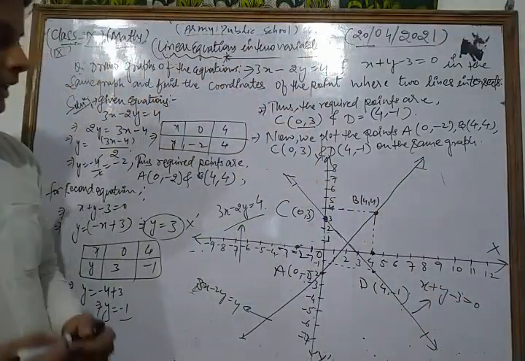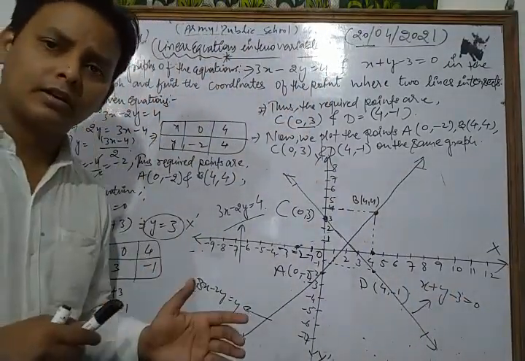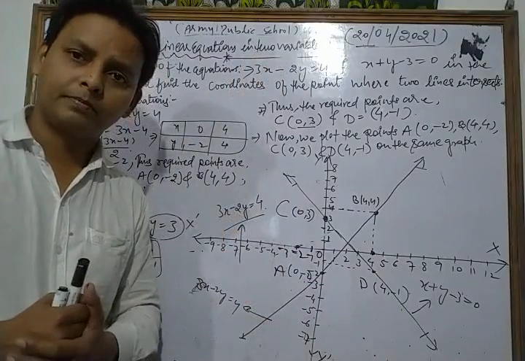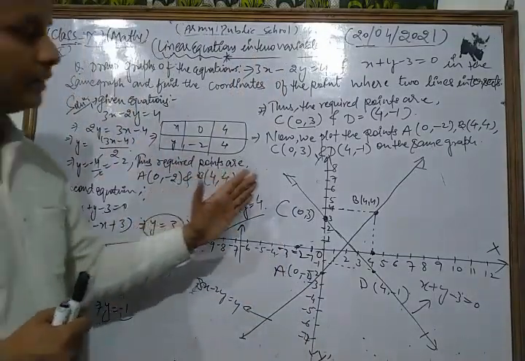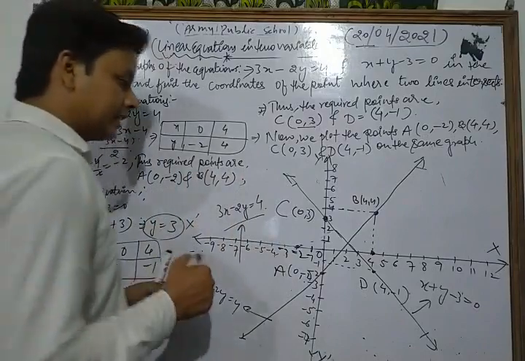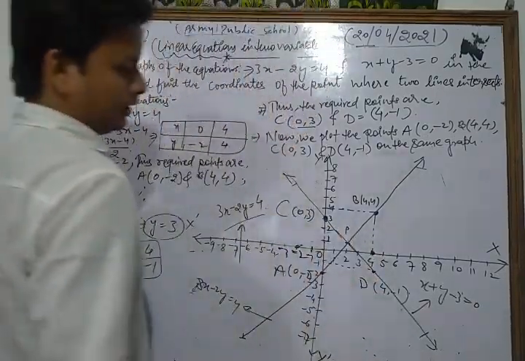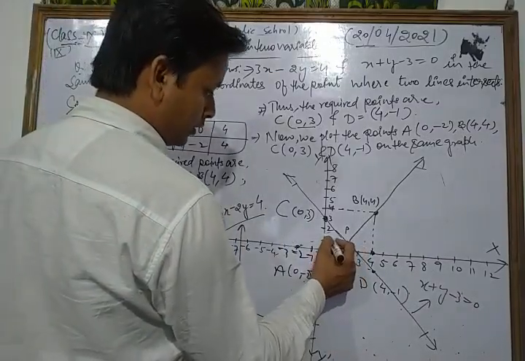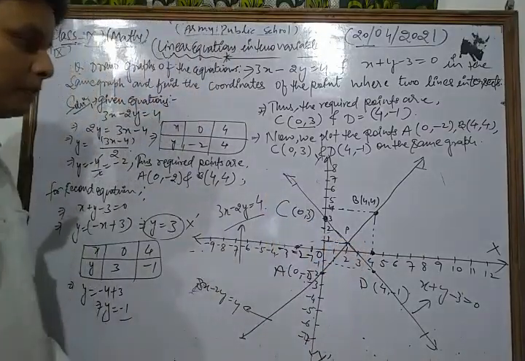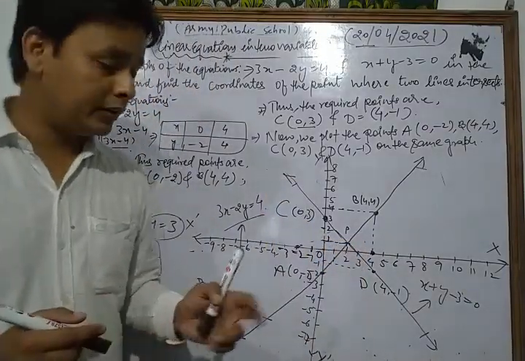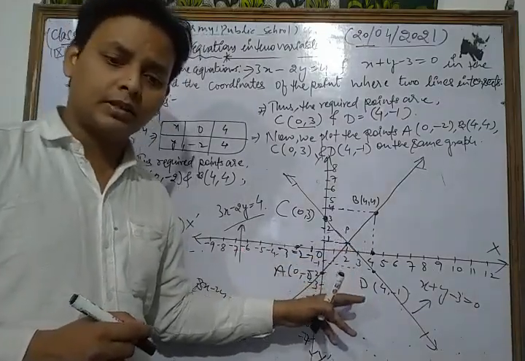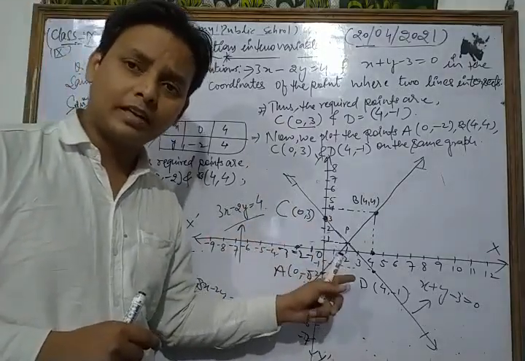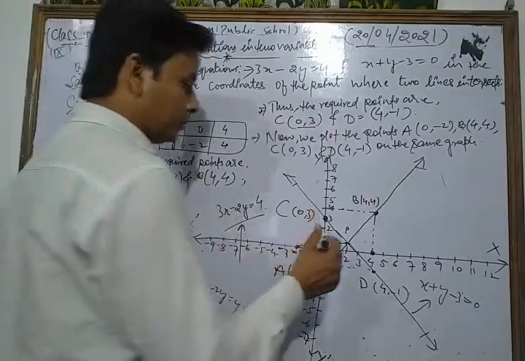So first of all, in this way, we draw the graph of both the lines on the same graph, and those lines intersect each other at, suppose, point P. We also find their point of intersection here, P. If we join them, the point at which these lines intersect each other is 2, 1.